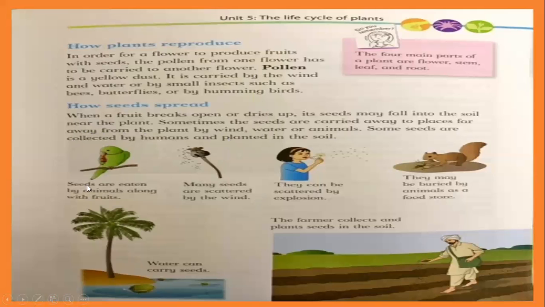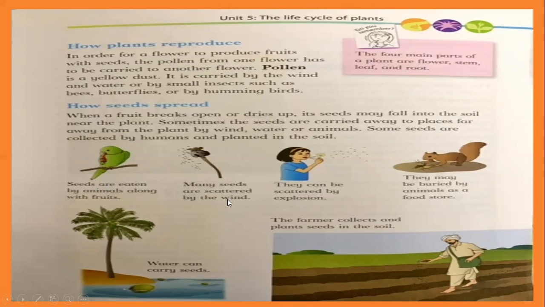As you can see here in these pictures, seeds are eaten by animals along with fruits. Then they throw the seeds here, or maybe he flies from here, and this parrot sits on another tree and throws the seeds on the soil. Then in this place another new plant comes.